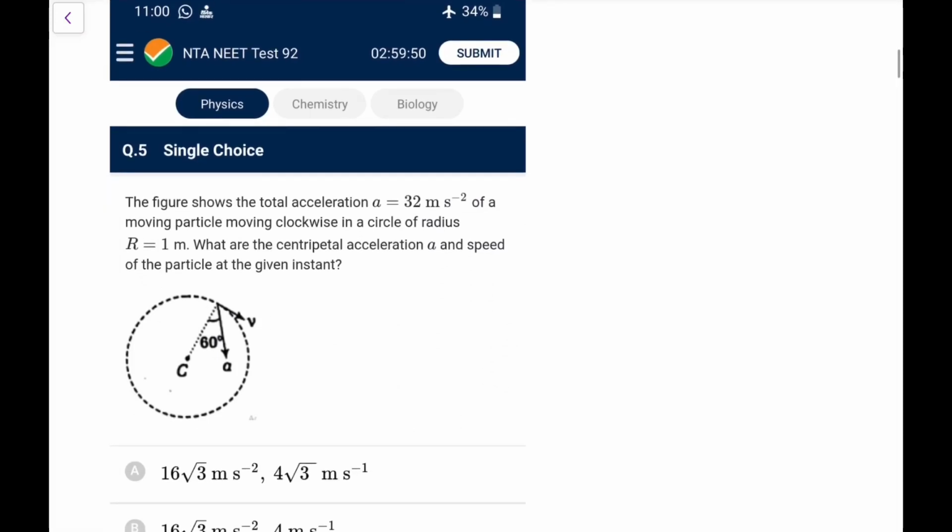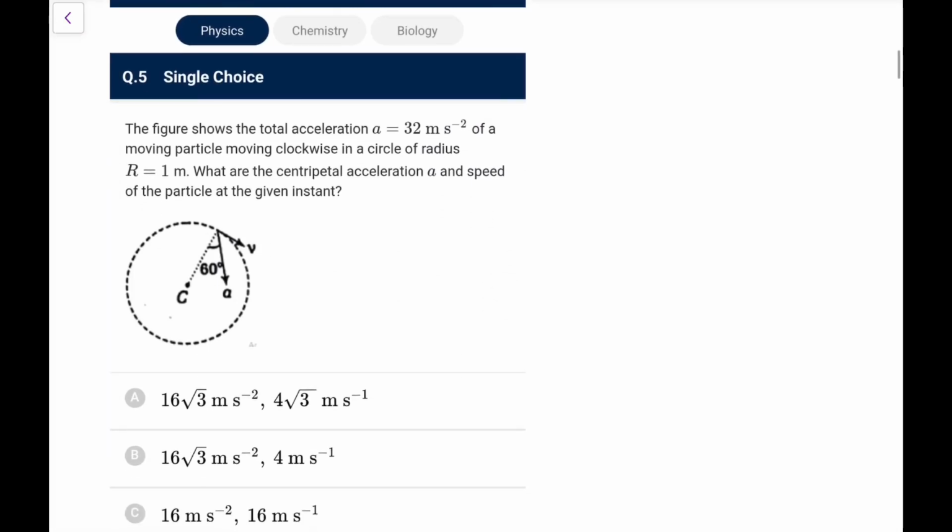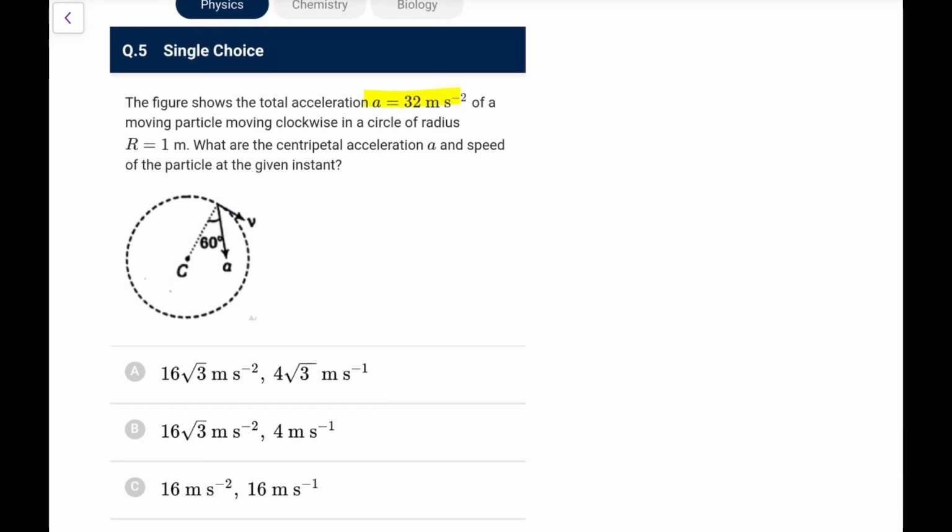Next one, the figure shows the total acceleration as 32 meter per second square of a particle moving clockwise in a circle of radius 1 meter. What are the centripetal acceleration and the speed of the particle? You can make it out, the component towards center, that is AC is equal to a cos 60, that is 32 cos 60, which is 1 by 2, that is 16 meter per second square, and that you know is equal to v square by r.